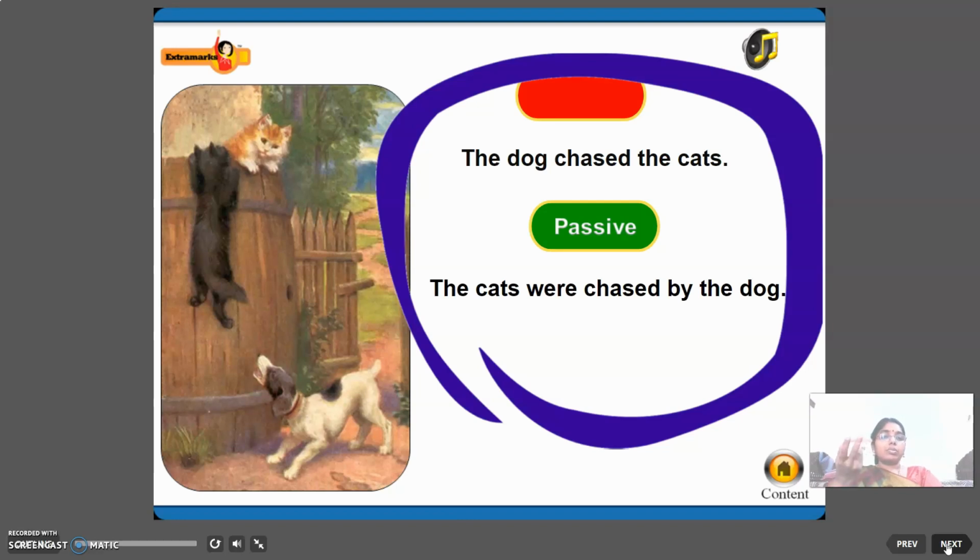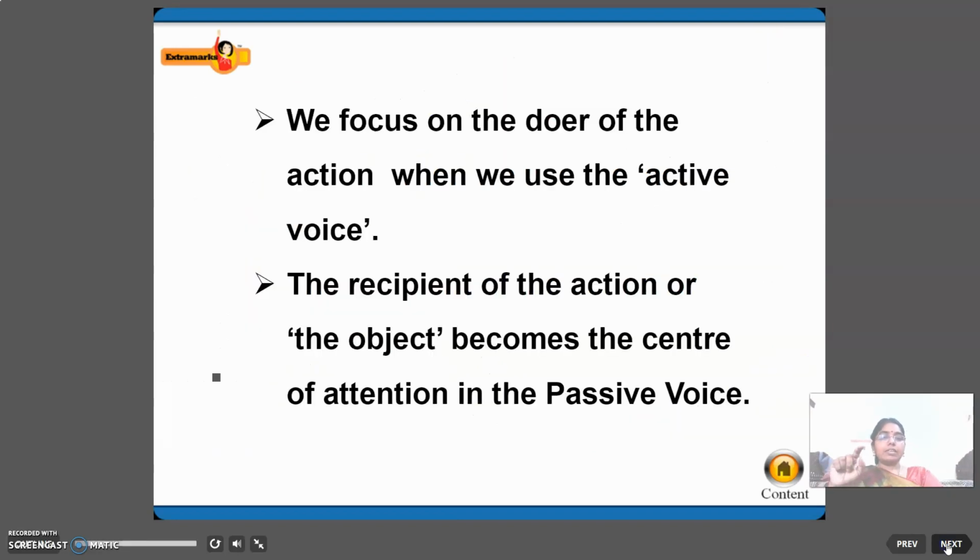Now, the dog chased the cat. The subject is doing the action. In passive voice, the cats were chased by the dog. The cats is the subject. They are the receiver of the action. The cats were chased by the dog. The cats were the receiver of the action. So here it is passive voice. Right, children? I hope you understood the difference. We'll see again in detail.